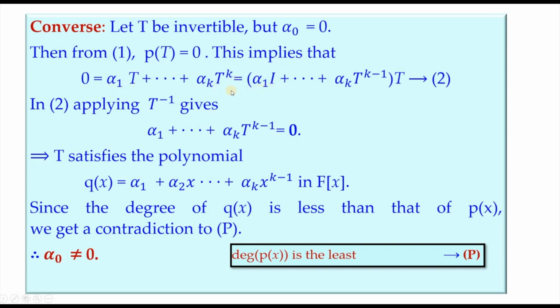So we have this, and as before, this T is taken out. And in 2, what we do is we apply T inverse on both sides. So this is what we get. Here again the I is missing. Now T satisfies the polynomial Q of x. The degree of this is obviously k minus 1. Since the degree of Q of x is less than the degree of the minimal polynomial, we get a contradiction to statement P. This is what statement P is. We get a contradiction. The contradiction arose because we assumed alpha naught to be 0. So we conclude that alpha naught should not be 0.